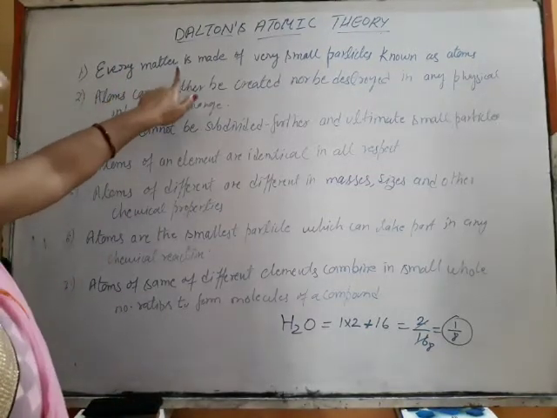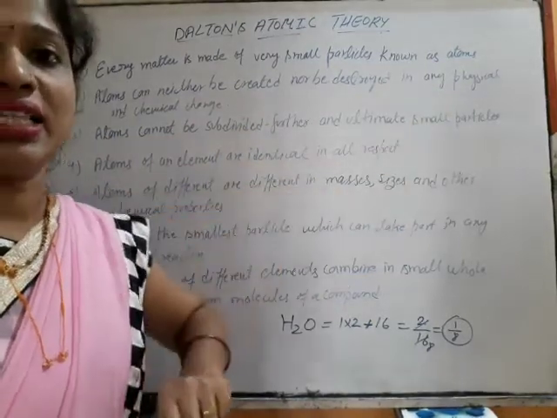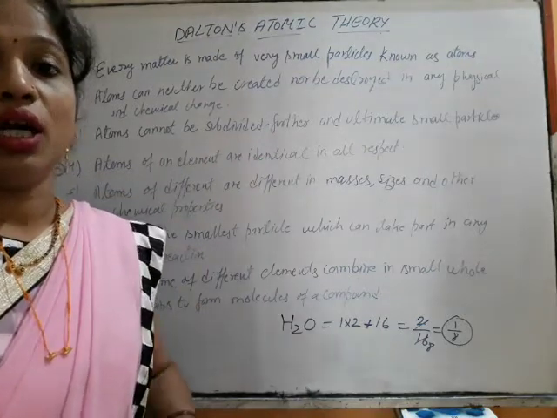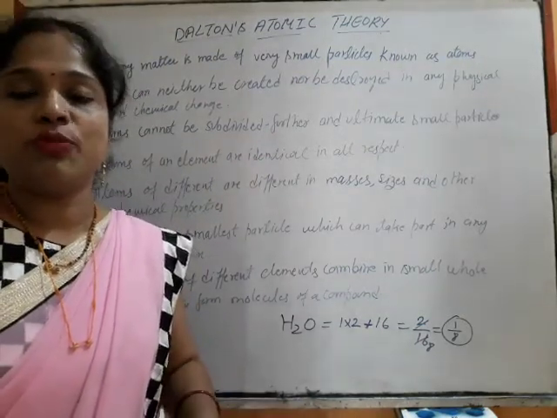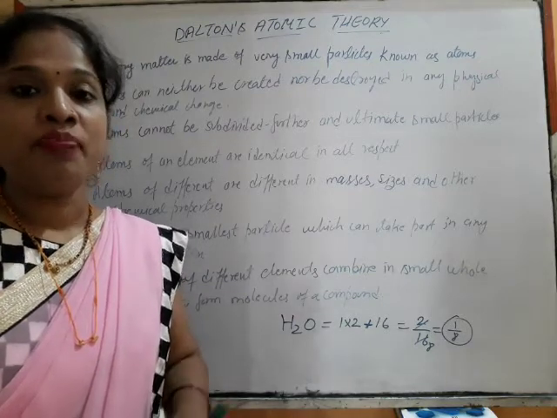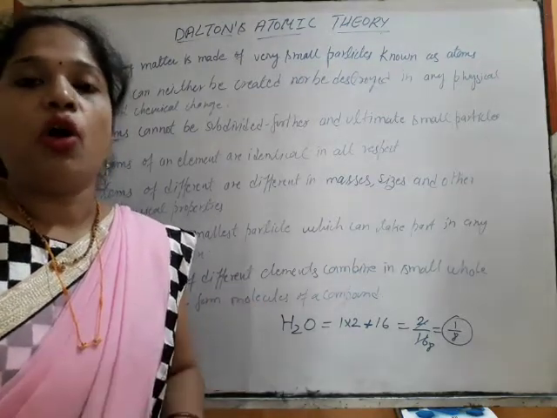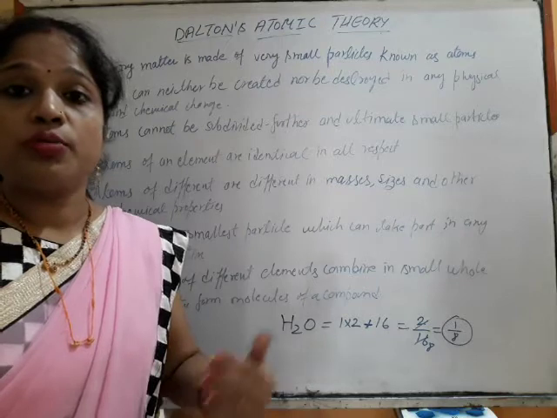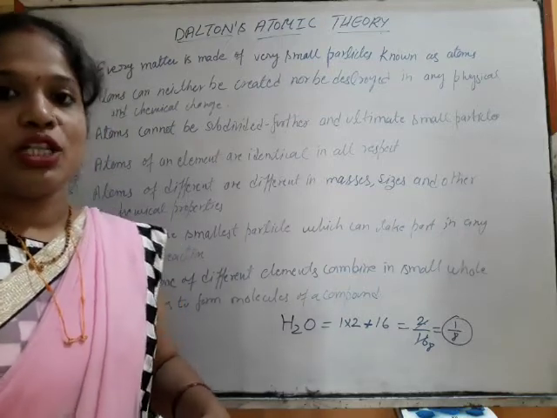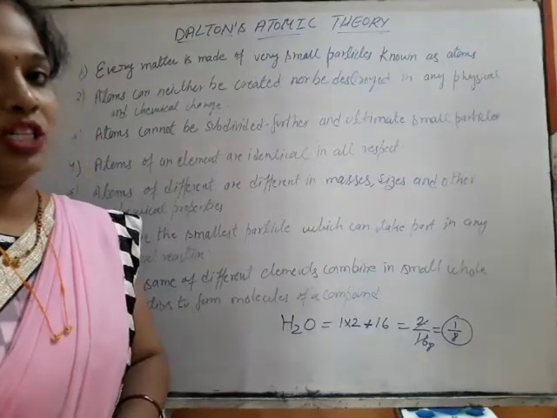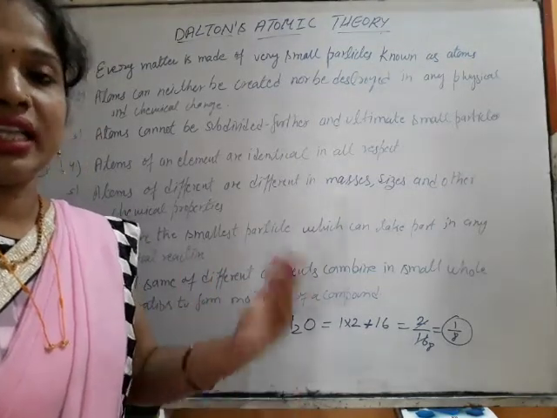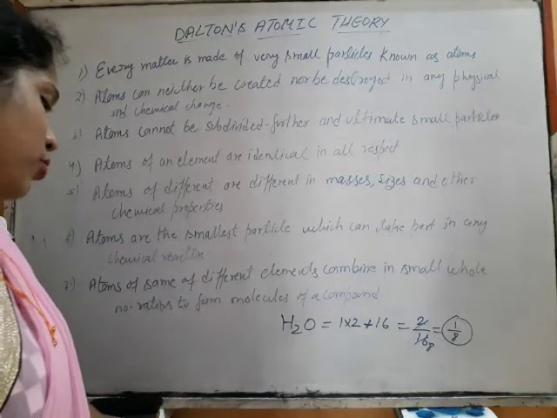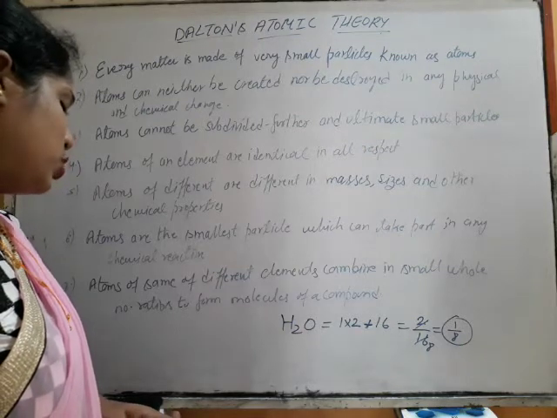Dalton said every atom is made up of very small particles, that an atom cannot be subdivided further and is the ultimate small particle. No, atoms are not actually the smallest particle which takes part in a chemical reaction. There is subdivision of atoms: subatomic particles exist, which are electrons, protons and neutrons. So atoms are no more the smallest particle. There are smaller particles than atoms: electron, proton and neutron. The important ones among the subatomic particles are electrons, protons and neutrons.